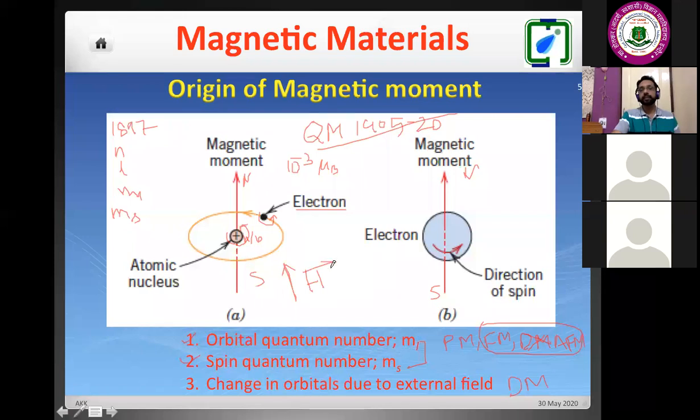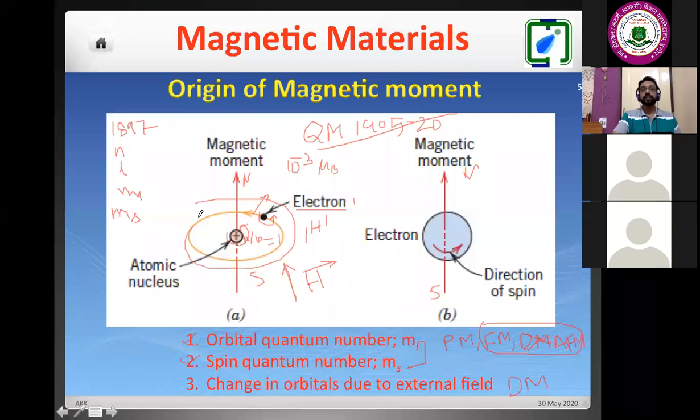what will happen is that these outer orbital electrons will gain energy and jump to a higher orbital. If they jump to a higher orbital, then there is a change in orbital. Suppose this is the electronic configuration of the first member of the periodic table, hydrogen. Here I have a proton, number is 1, and the electron is 1. Now if I switch on the magnetic field, the 1s orbital electron will jump to the outer orbital.